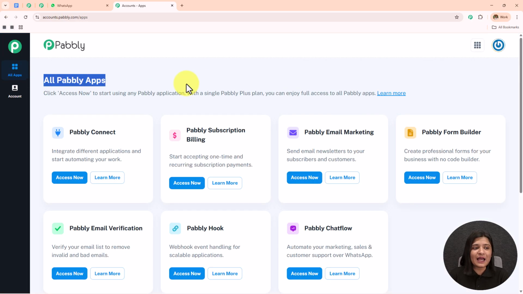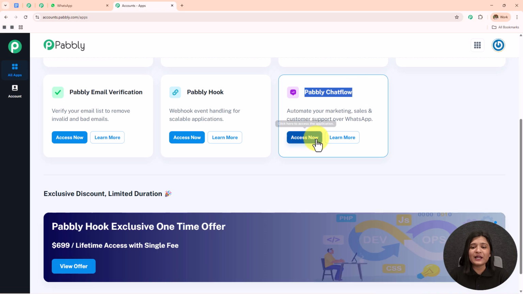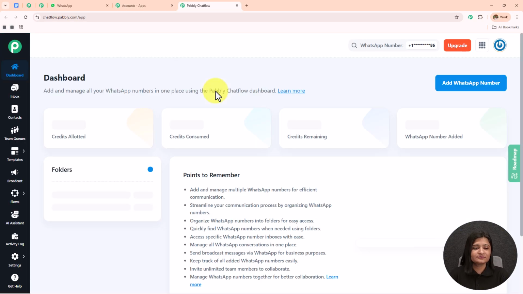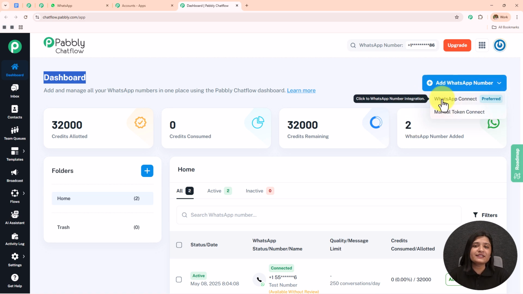And here the all Pabbly apps page has appeared, which is showing me all the Pabbly applications. I'm going to go towards this Pabbly Chatflow, access now. And here I have landed on this dashboard where you can see the credit allotted, credit consumed, credit remaining, and the WhatsApp number added. To add your own WhatsApp number, simply click on this add WhatsApp number. You can use this WhatsApp Connect to connect your WhatsApp with your Pabbly Chatflow account, or you can use a manual token. If you want to learn the step-by-step process, then the video is available in the description.